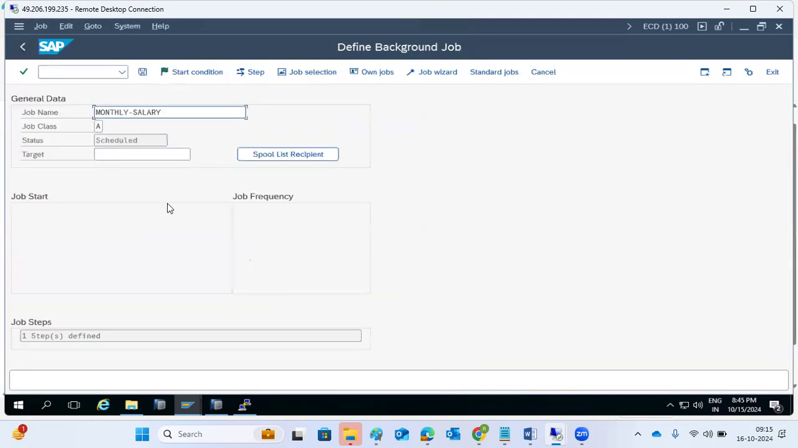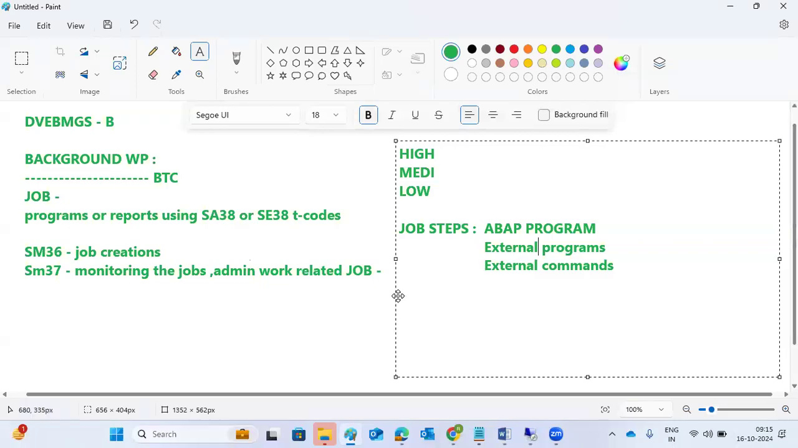Go back. Then you have defined the job step. As for how many types of job steps, we have three types here: ABAP program, external program, and external commands. These are rare cases that people will use.